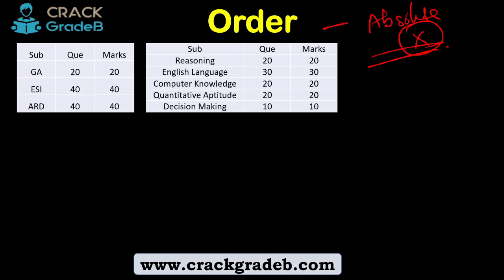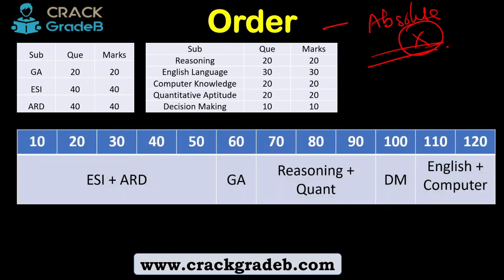You will have to think about your own strengths and your own weaknesses and use this as a reference, and you can choose your order of attempting the questions in the examination hall, right? The examination is of 120 minutes. So this is a time scale from 0 to 10 to 120. It's 2 hours.